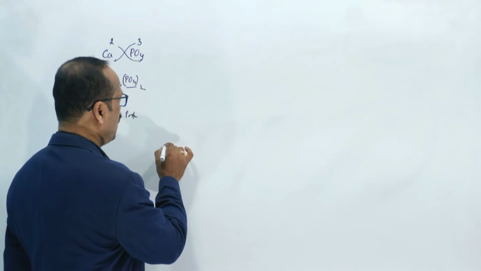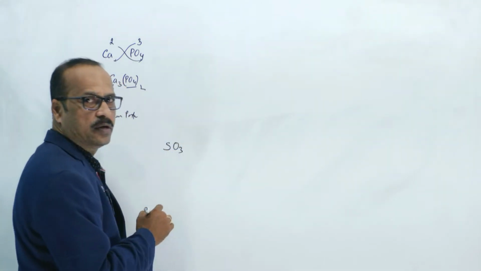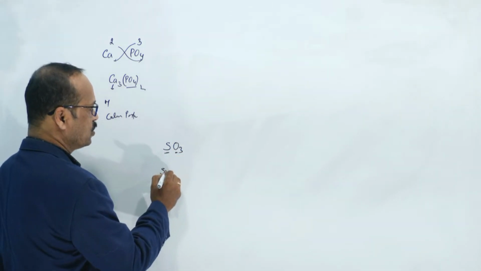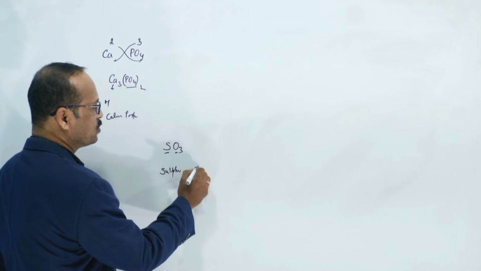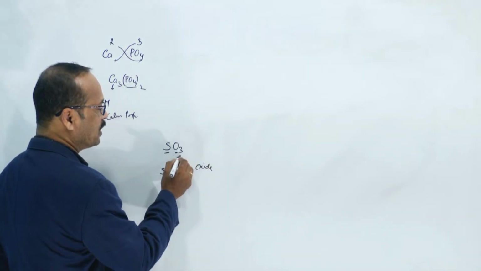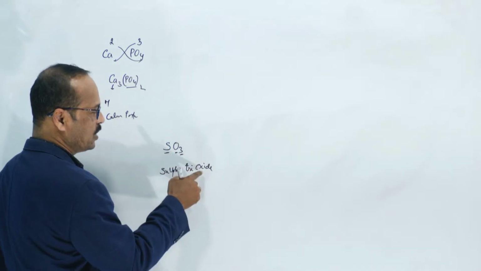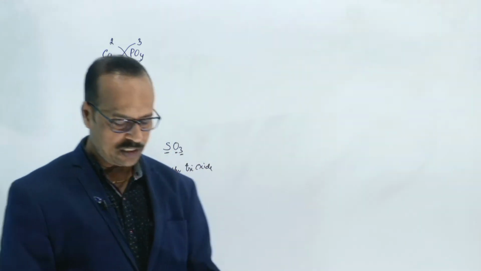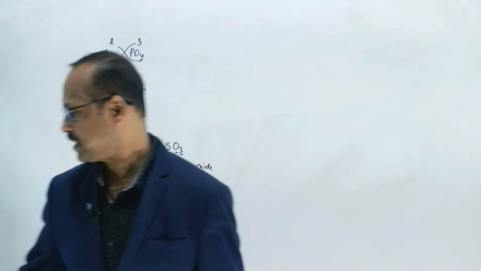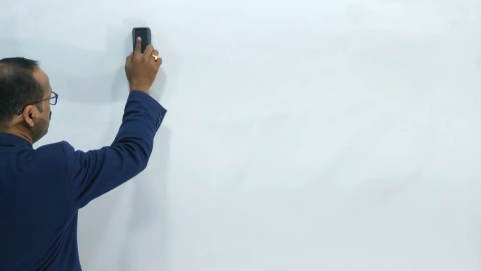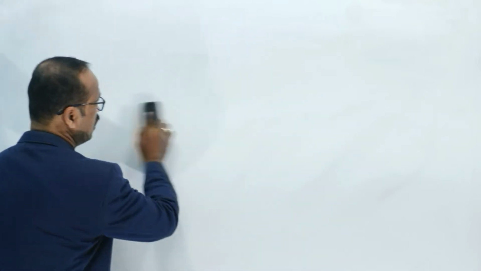For example, SO3. If we want to give the name, this is a non-metal and this is also a non-metal, so we write sulfur, and this is oxide. But when two non-metals are there, you have to mention the number. How many oxygens are there? 3 oxygens, so trioxide. This all we discussed in the previous classes, and I hope you have practiced this. We completed up to synopsis 7 in the previous class.